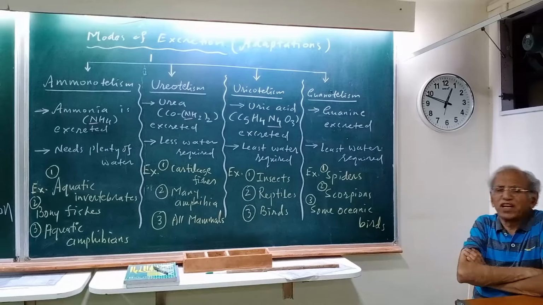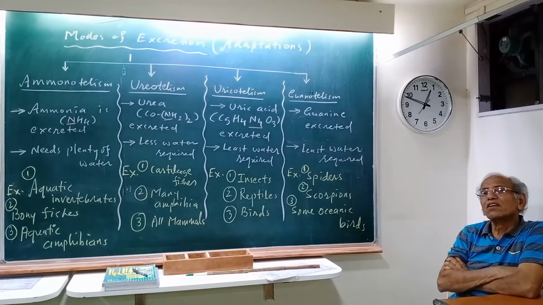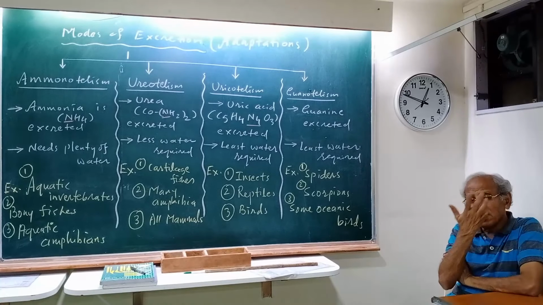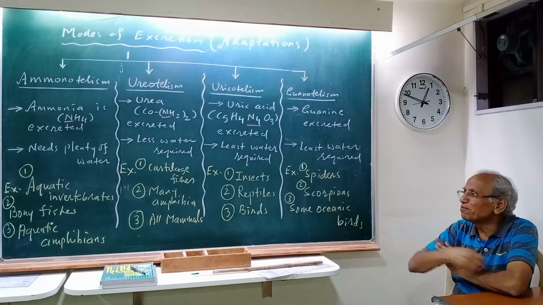Ammonia is very toxic, so it cannot be retained. So to give out ammonia, the animals need to have plenty of water, and these animals have a lot of water available.